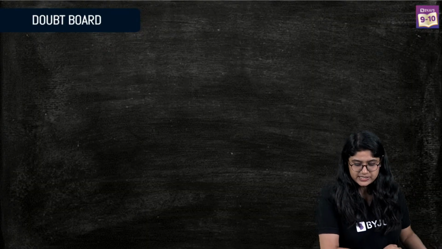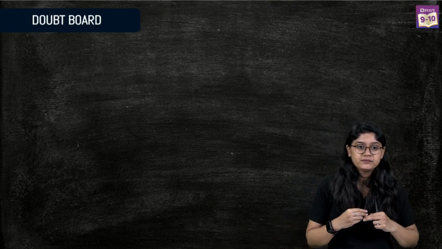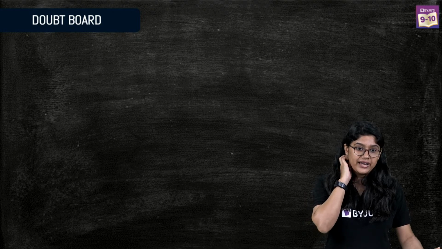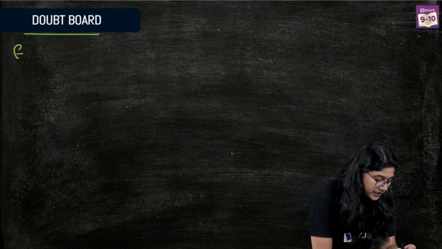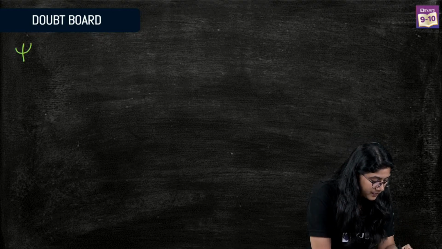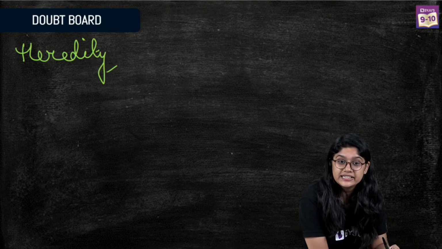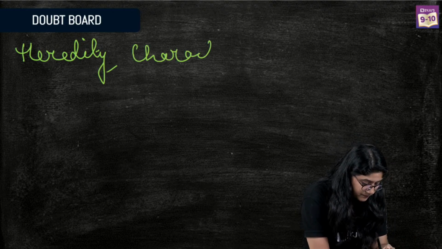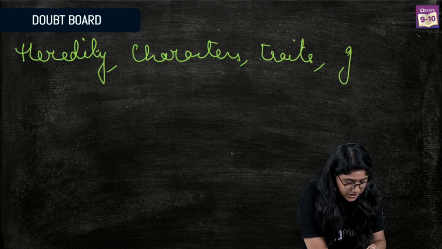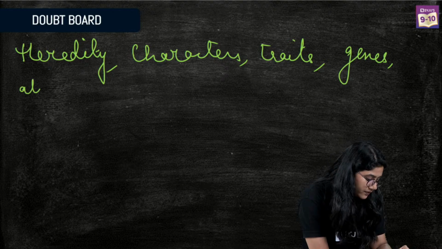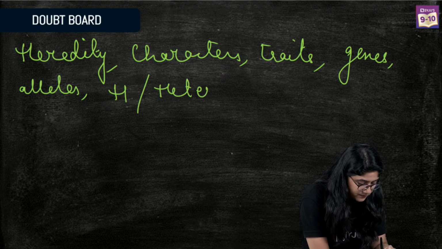Are we clear everyone with this? Now I hope that everyone has understood. So what we have studied as of now: we have studied about heredity, then characters, traits, genes, then allele and homozygous and heterozygous.